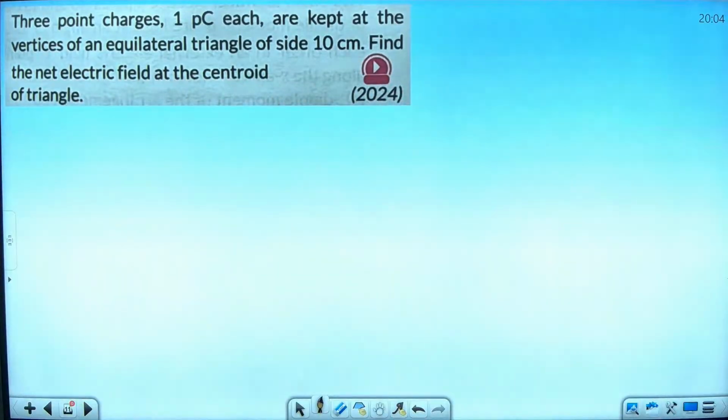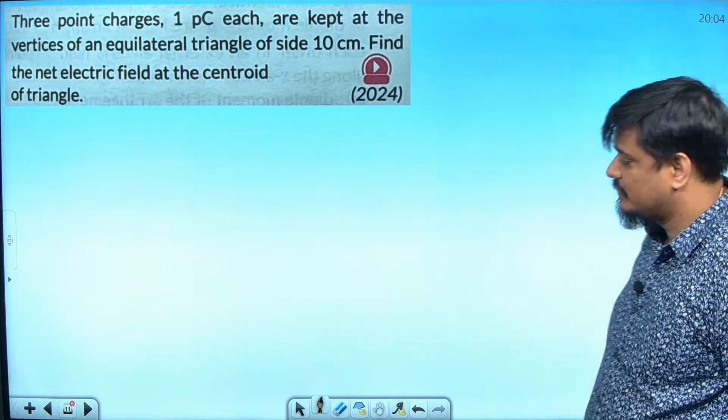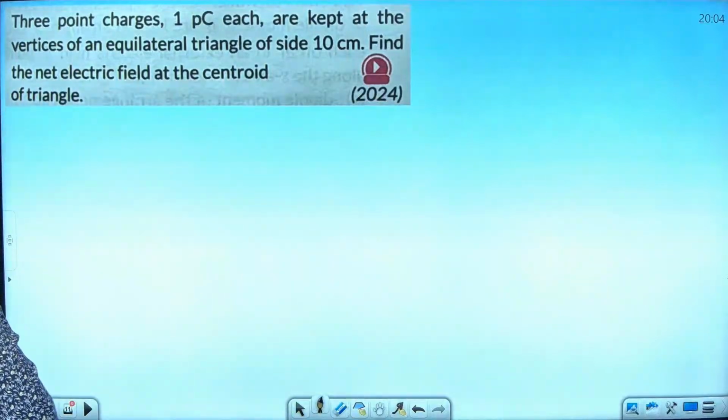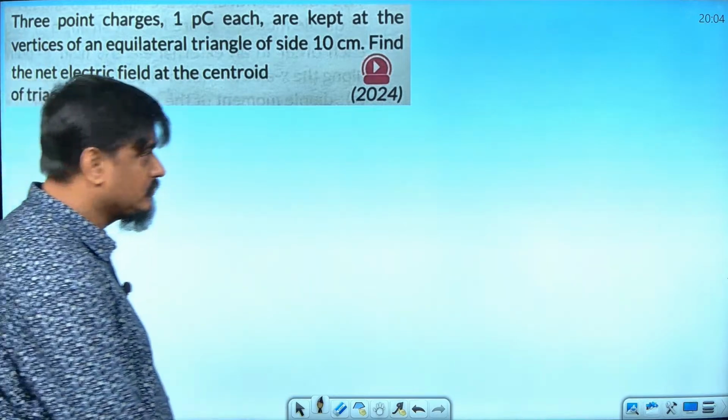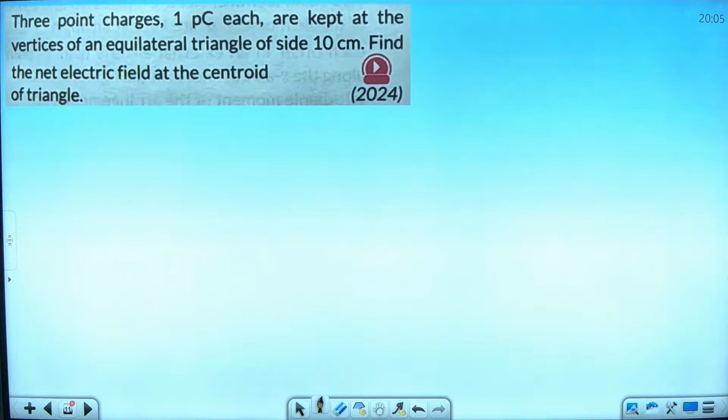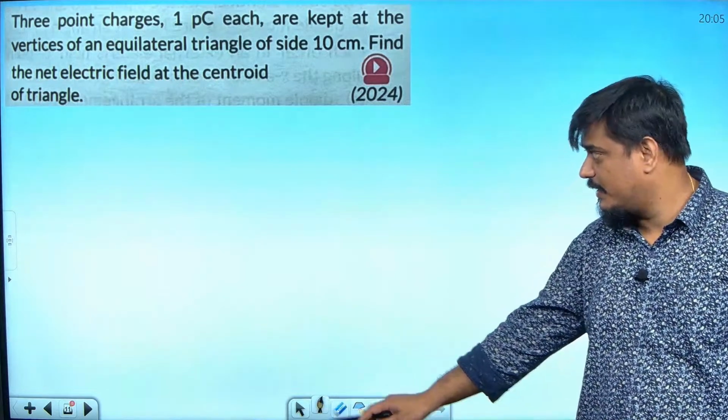I hope you are trying to solve. Please, please, let it be a practice. Make a triangle. Keep 1 picocoulomb, 1 picocoulomb, 1 picocoulomb at the vertices, and then try to find the electric field at the centroid. Give a try.